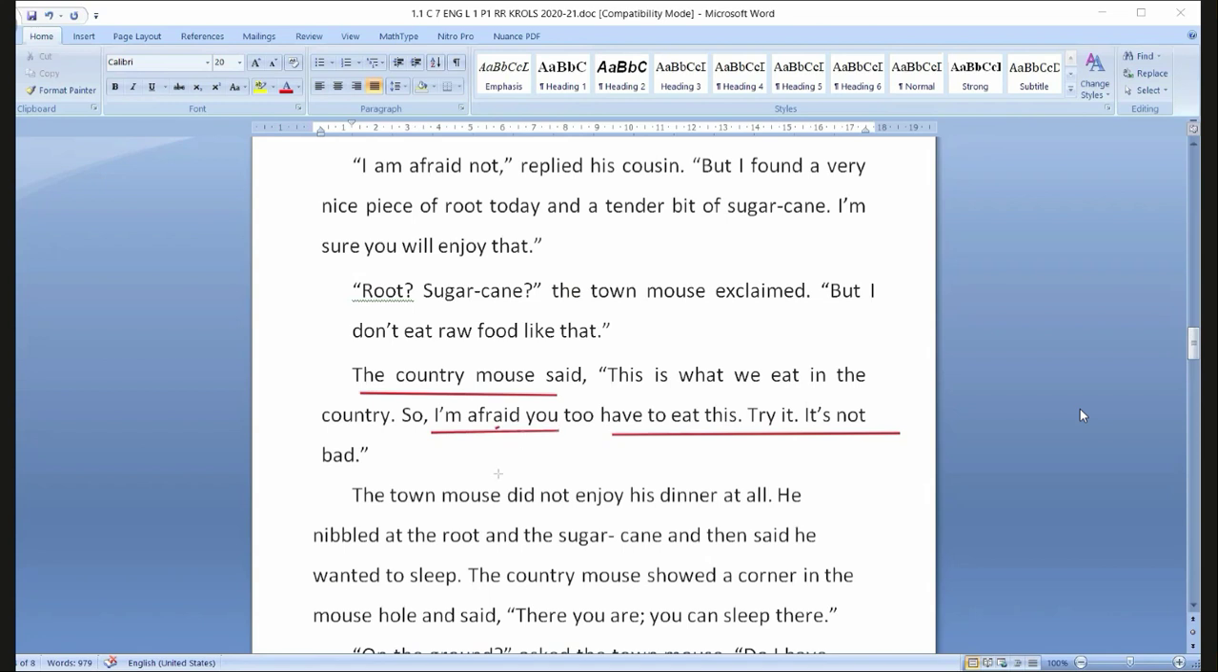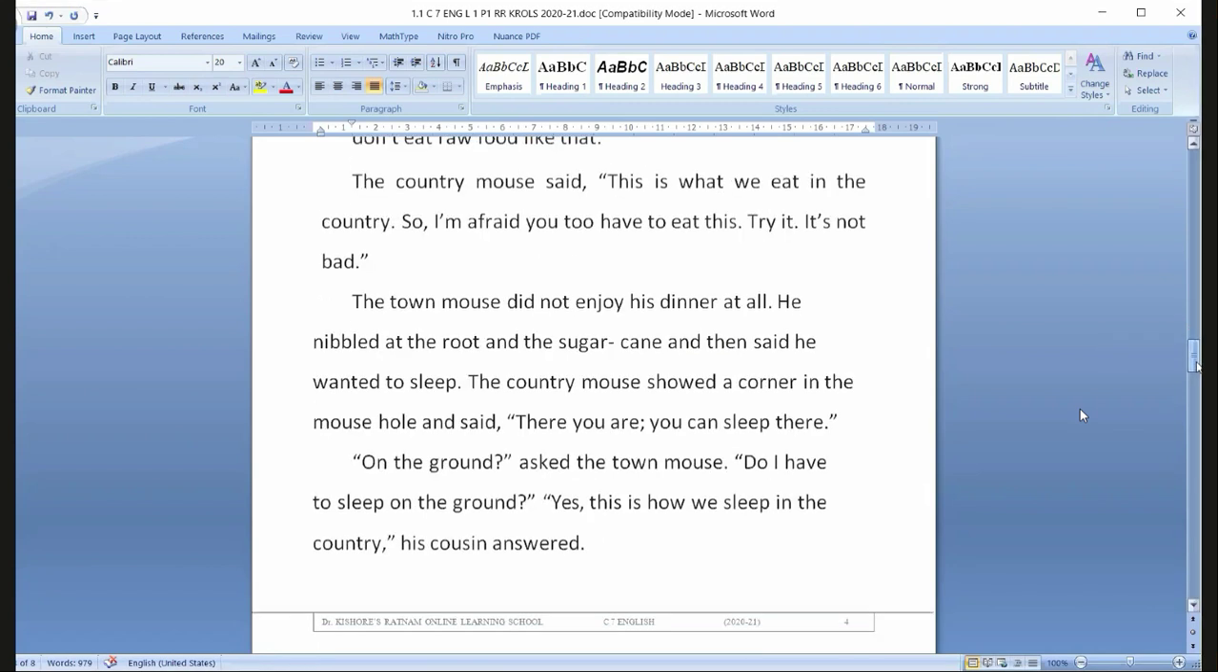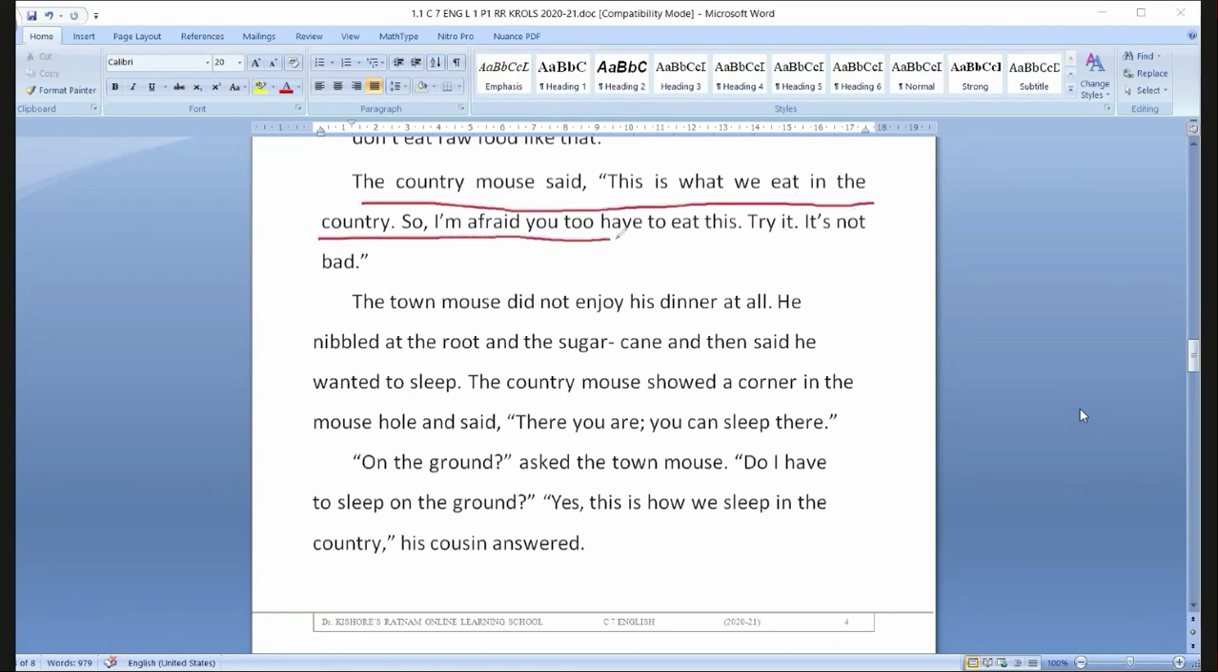What did we discuss earlier regarding this line? A polite way of expressing some disability, something it couldn't give or offer. Okay? Here, see. The country mouse said, that's what we eat in the country. So I am afraid. What did it tell? That's what we eat here. That is what is available. Here means that's what we eat in the country. Okay? So I am afraid you do have to eat this.